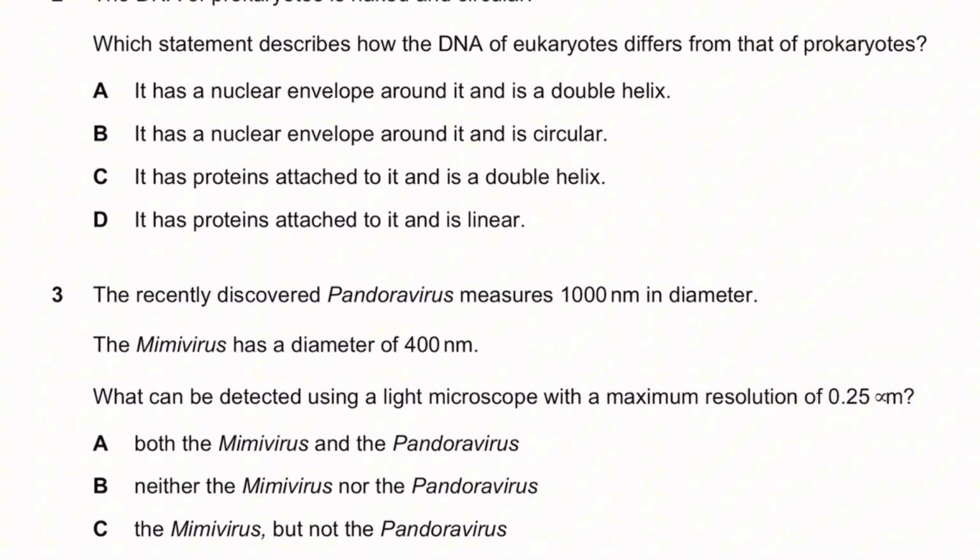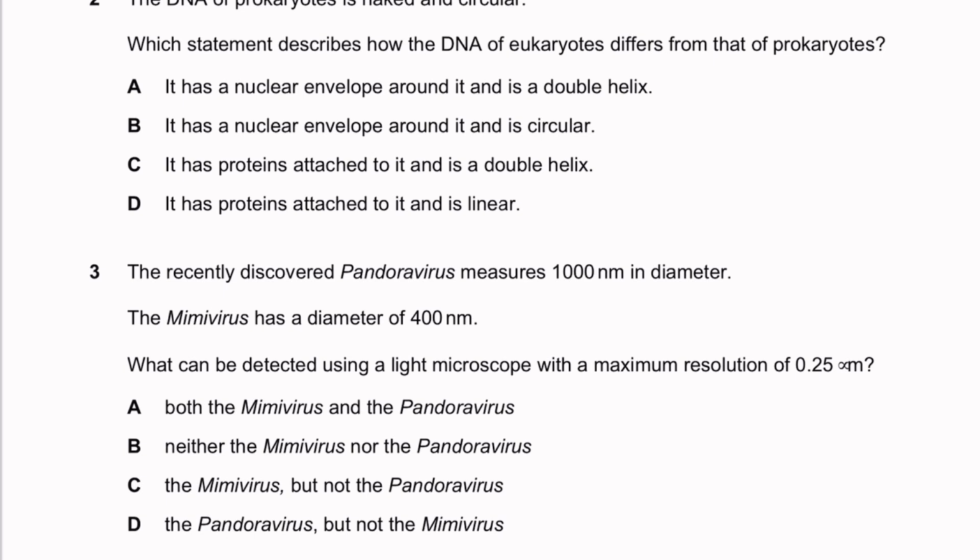The DNA of prokaryotes is naked and circular. Which statements describe how the DNA of eukaryotes differs from the prokaryotes? DNA of eukaryotes is going to be linear and it's going to have histones attached to it, versus prokaryotes, which are going to have histone-like proteins attached to it and are going to be circular. So it has proteins